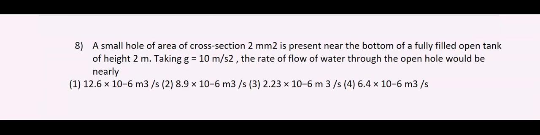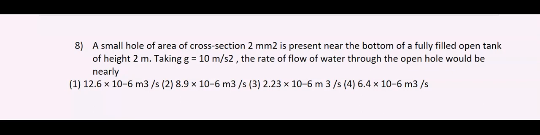Eighth question. A small hole of area of cross section 2 millimeters squared is present near the bottom of a fully filled open tank of height 2 meters. Taking g equal to 10 meters per second squared, the rate of flow of water through the open hole would be nearly: 1, 12.6 into 10 to the power of minus 6 meter cube per second; 2, 8.9 into 10 to the power of minus 6 meter cube per second; 3, 2.23 into 10 to the power of minus 6 meter cube per second; and 4, 6.4 into 10 to the power of minus 6 meter cube per second. Now let us quickly solve this.